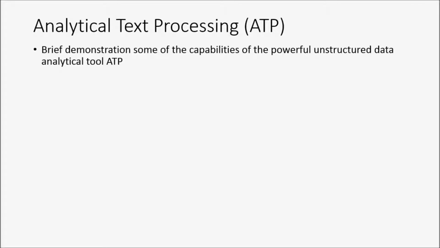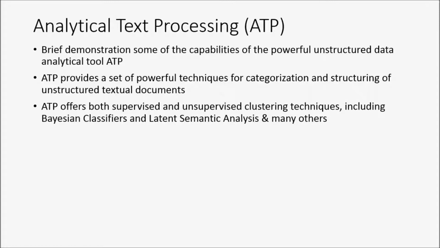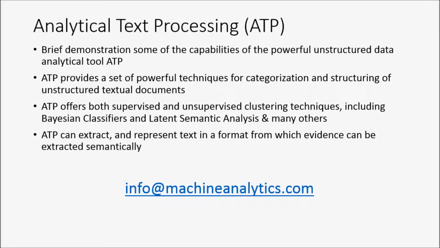This video has briefly demonstrated some of the capabilities of the powerful unstructured data analytical tool ATP. ATP provides a set of powerful techniques for categorization and structuring of unstructured textual documents. ATP offers supervised and unsupervised clustering techniques including Bayesian classifiers and latent semantic analysis. ATP can extract and represent text in a format from which evidence can be extracted semantically. For a full demonstration of ATP, please contact us.